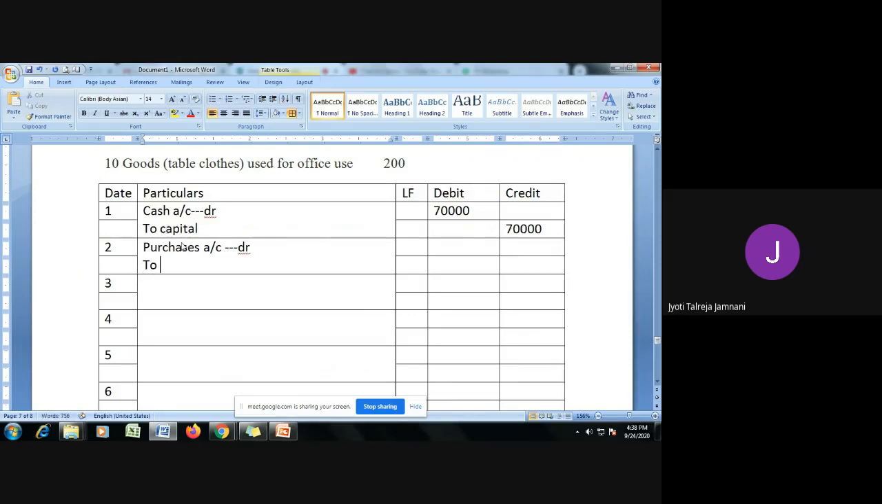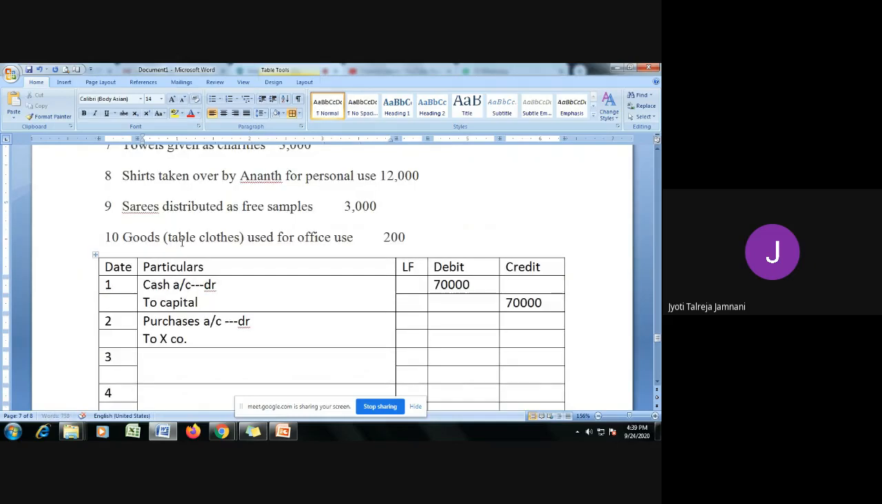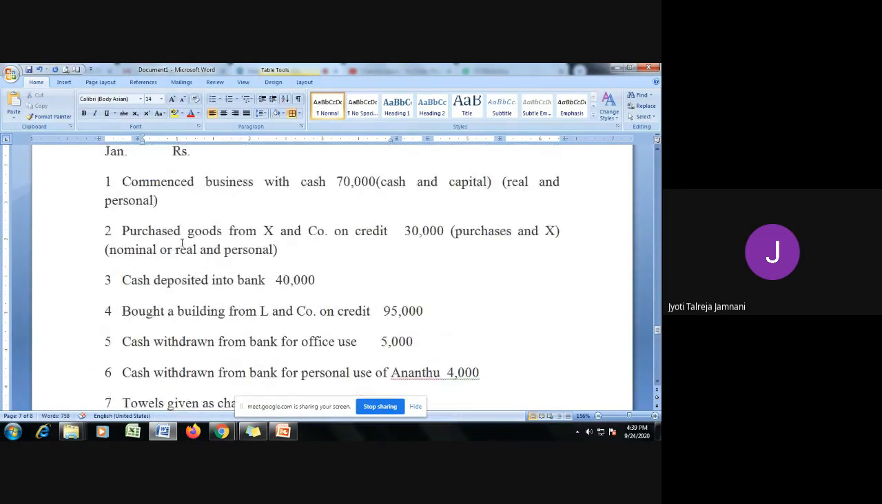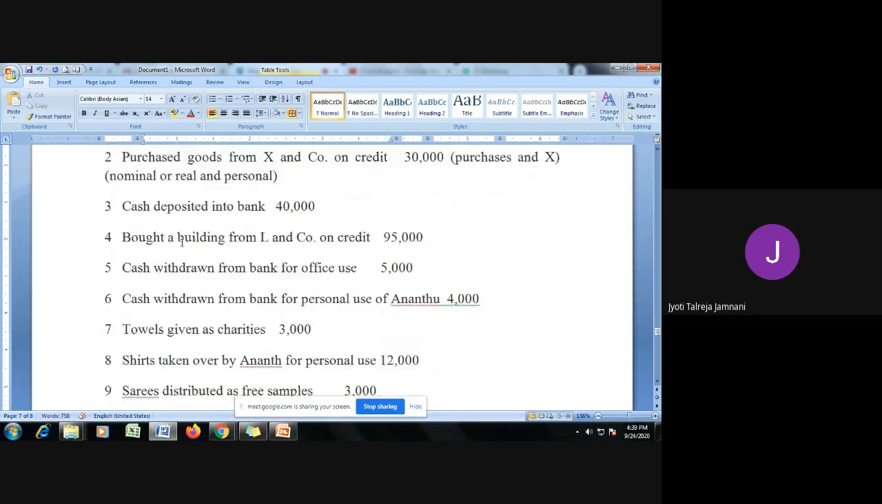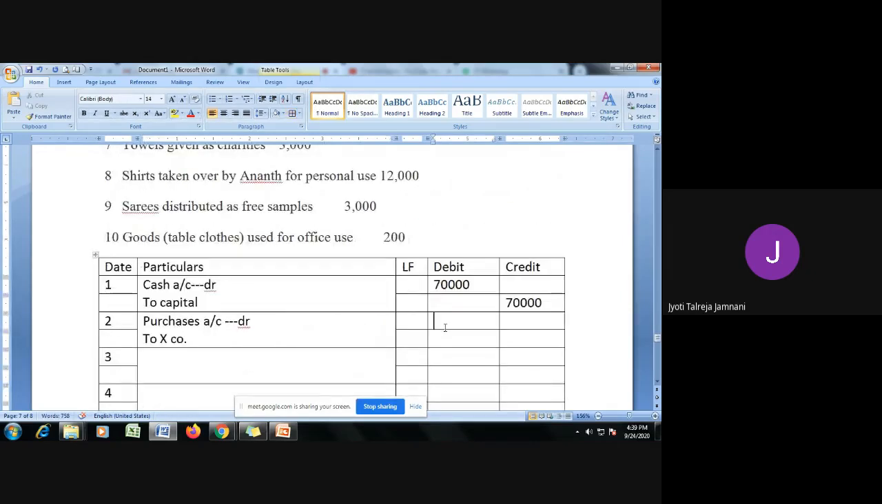to, what is happening? X and Company has given the goods. Right? So debit the receiver, credit the giver. X and Company is the giver, so we need to credit X and Company because it is a personal account. And what was the amount? 30,000. So 30,000 on the debit side and 30,000 on the credit side.